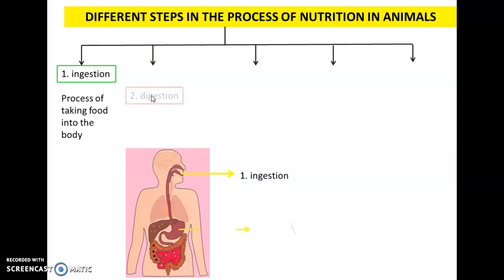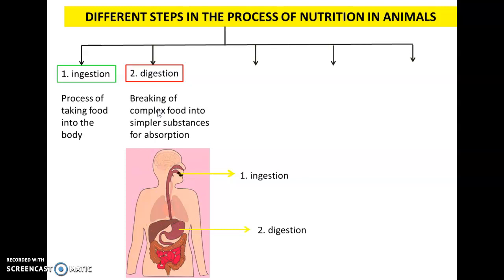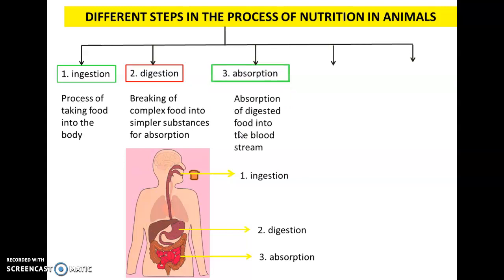The next step is, after ingestion the food needs to be in a simple form. So digestion is the process in which food containing large insoluble molecules is broken down into small and water soluble molecules so that it can be easily absorbed by the body. After digestion, the food molecules become small and soluble. The soluble food molecules can pass through the wall of our intestine and go into the blood.